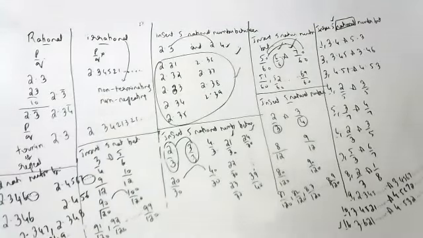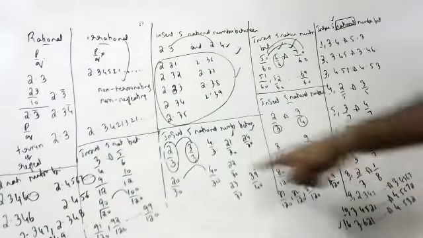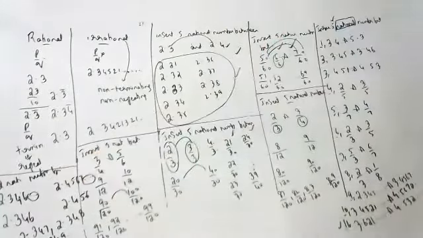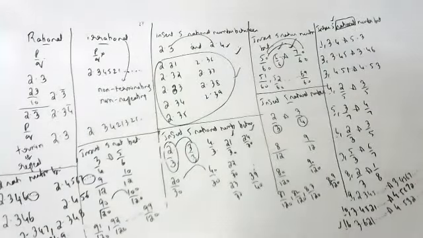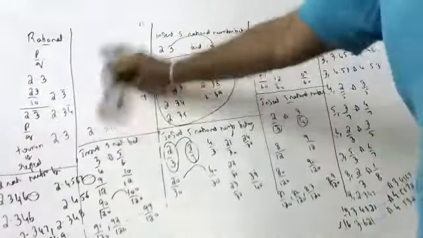Yes, what is your doubt? You are asking, can you explain rational numbers between two irrational numbers? I told you, between two irrational numbers, this one. Sir, I did not understand that. Okay, some more examples you want? Okay, I'll give some more examples.